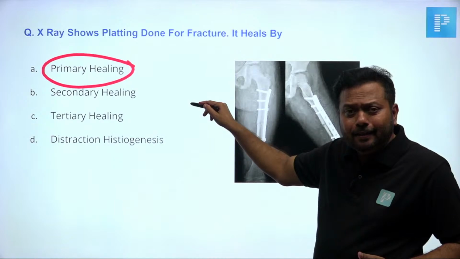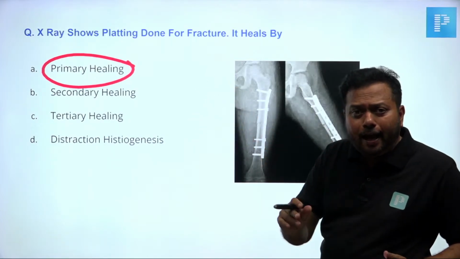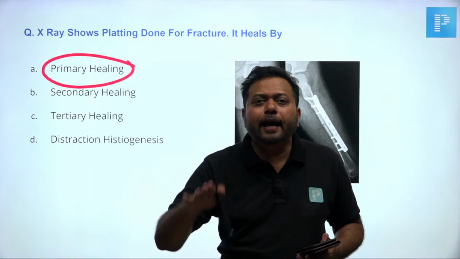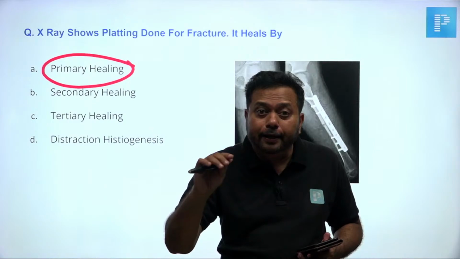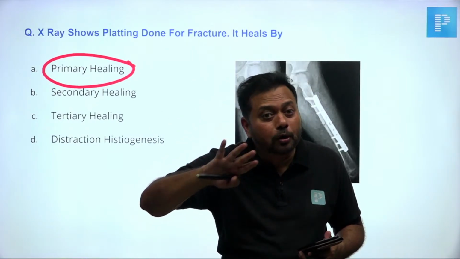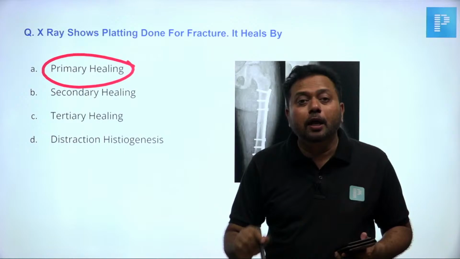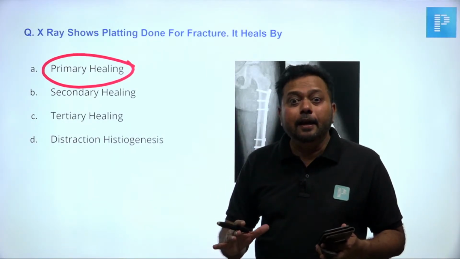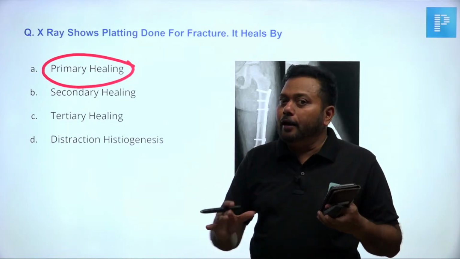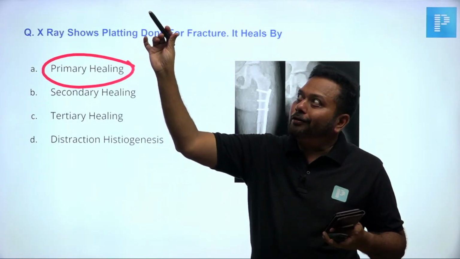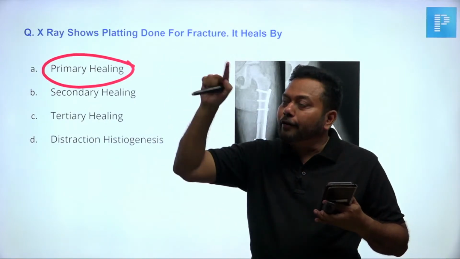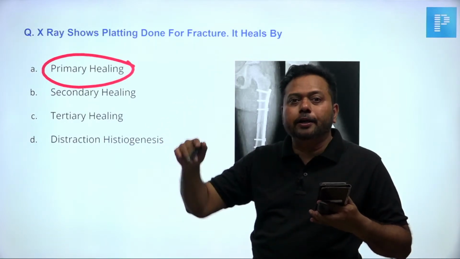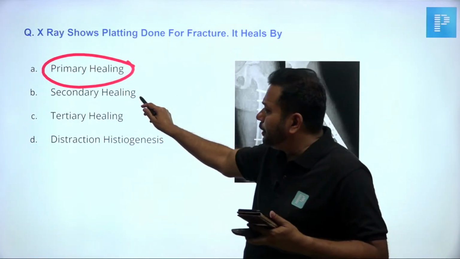Primary bone healing means it can happen only with rigid internal plating. Callus formation is very low. Only bridging callus happens. External callus won't happen. Secondary bone healing follows plaster of Paris. Your natural healing with plaster of Paris is secondary healing. There excessive external callus will be there. All the classical stages of impaction, induction, hematoma formation, inflammation, soft callus, hard callus, consolidation, all the classical Hunter stages will happen only in secondary healing.